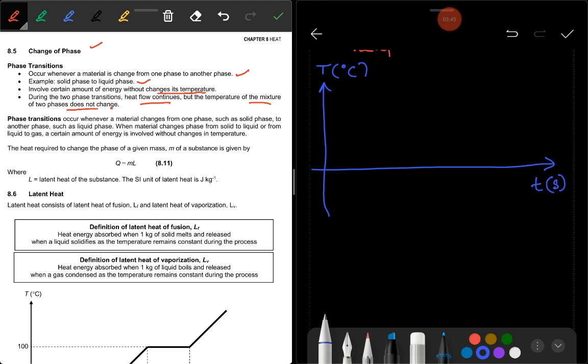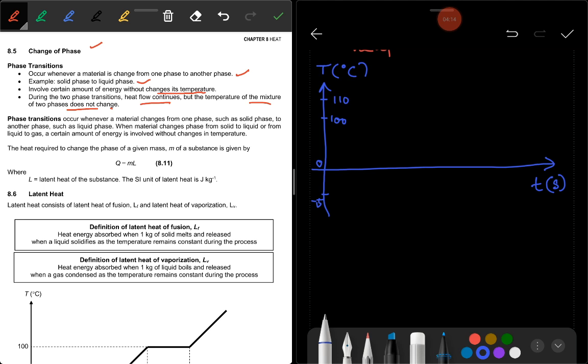I label here minus 5. This is minus 5 Celsius degree. Then here is 0, and for example here is 100, and then here is 110.